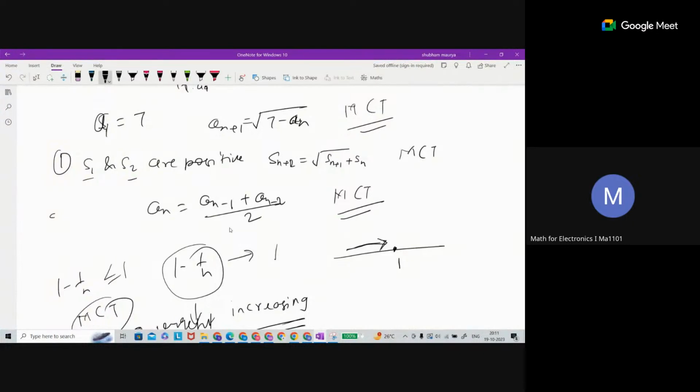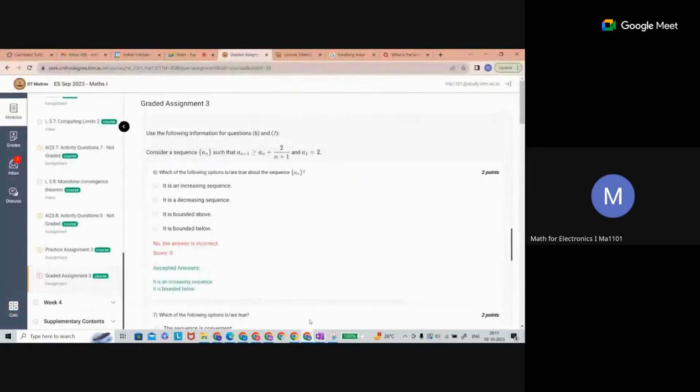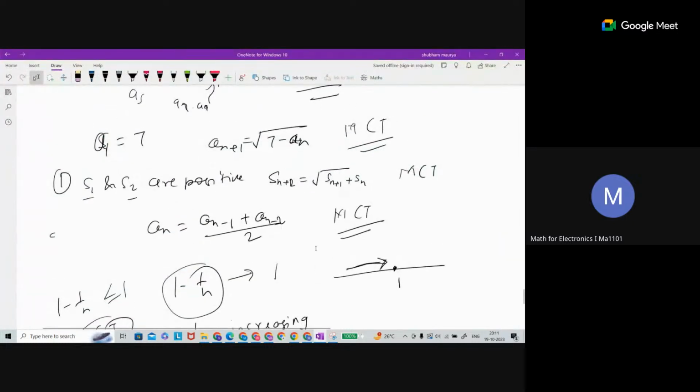You can search on the internet for recursive problems solved with MCT and practice. You will learn how to guess whether it is increasing or decreasing, and how to prove it is bounded above or below. Solving 4 to 5 problems is enough.